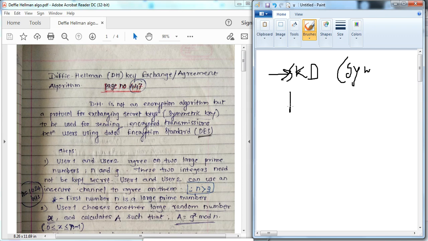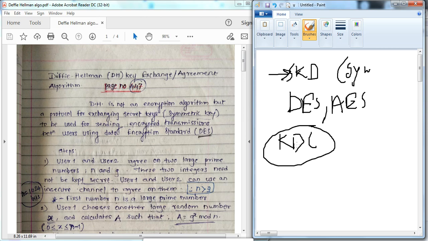DES is a symmetric key cryptography algorithm, and AES is a symmetric key cryptography algorithm. If we want to share the key between two users and we have no availability of a KDC, we can use the Diffie-Hellman key exchange algorithm to distribute the key.